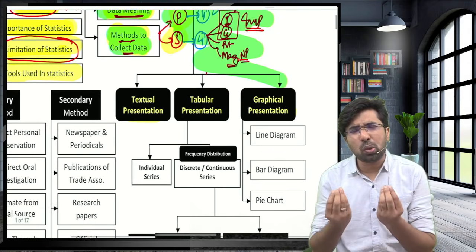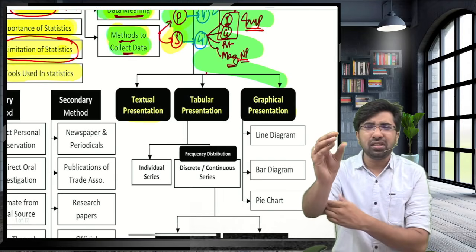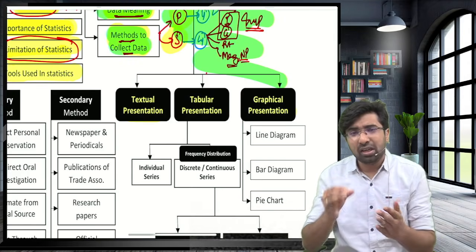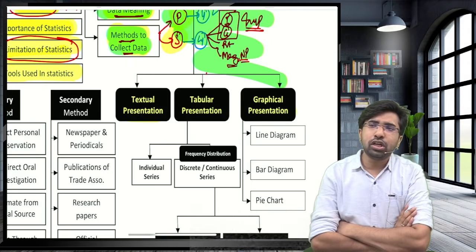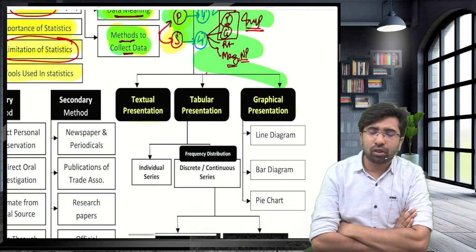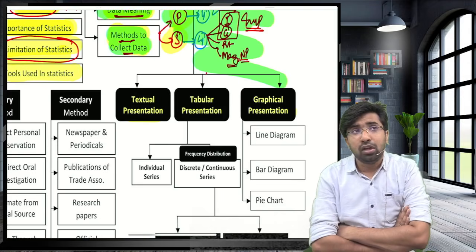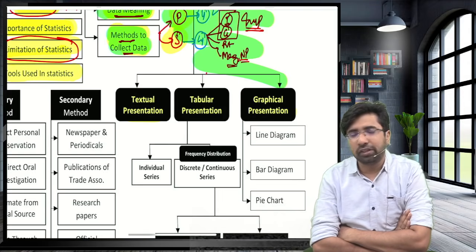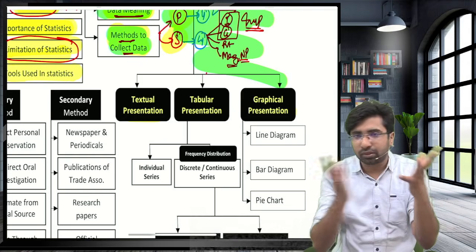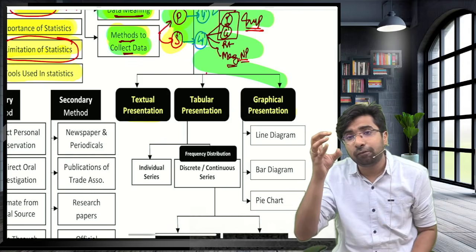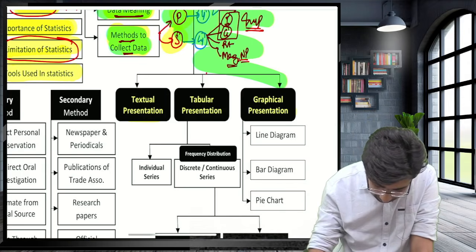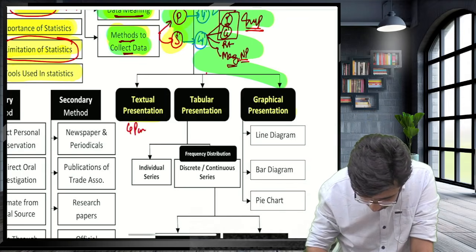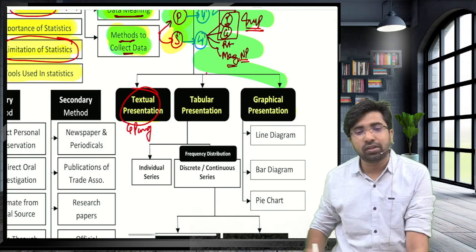Guys, there is no concept in textual presentation. It is writing the collected information in the form of paragraphs. For example, in 2019 there was one organization where there were 500 students, out of which 20 were girls, 20 were boys, and so on. You are writing the data in the form of paragraphs. That is known as writing the information in terms of paragraphs. That is the textual presentation.